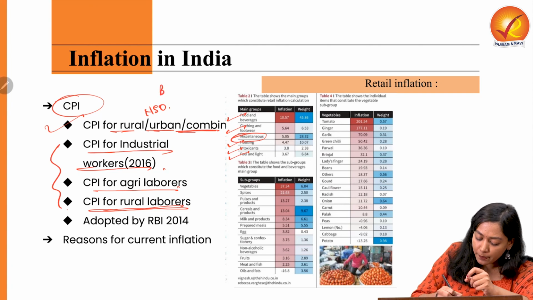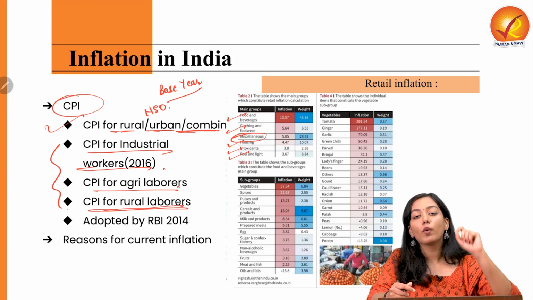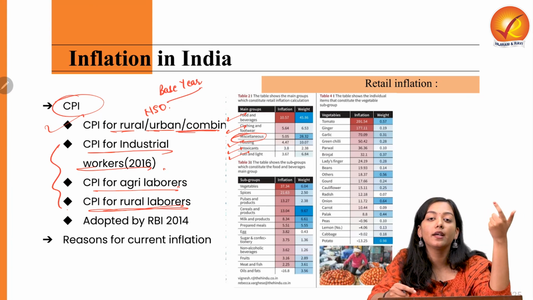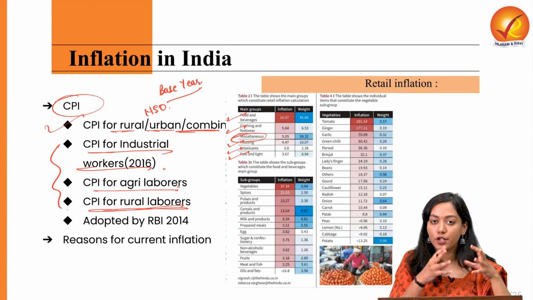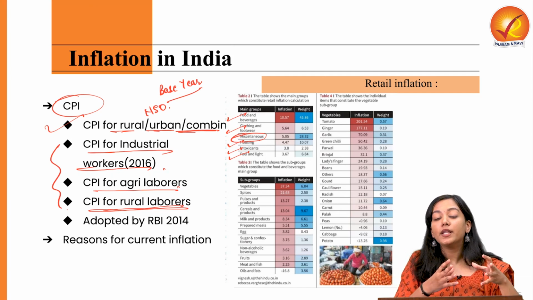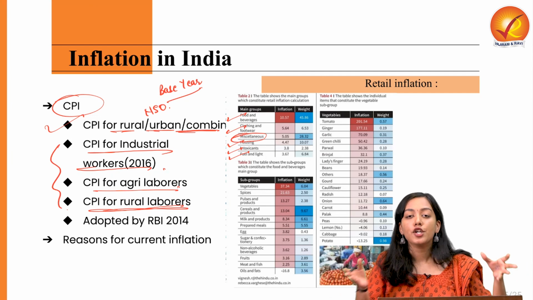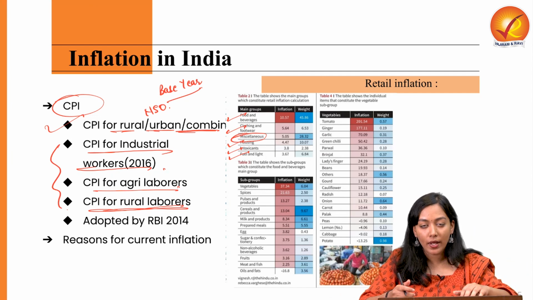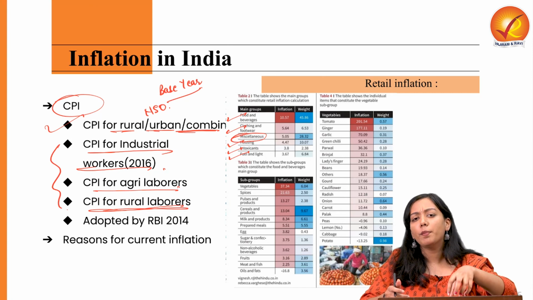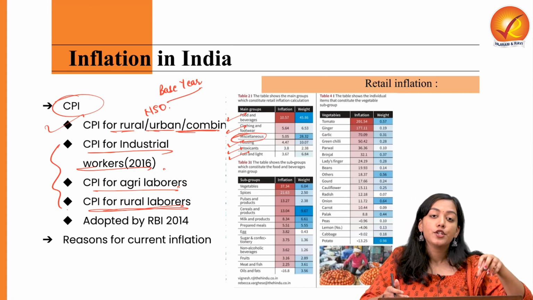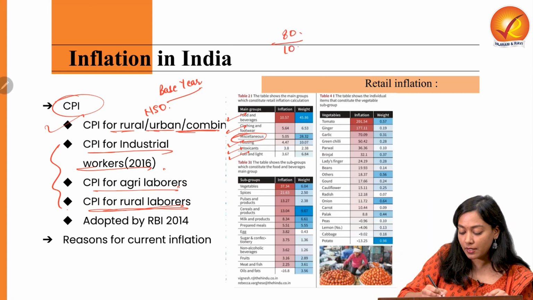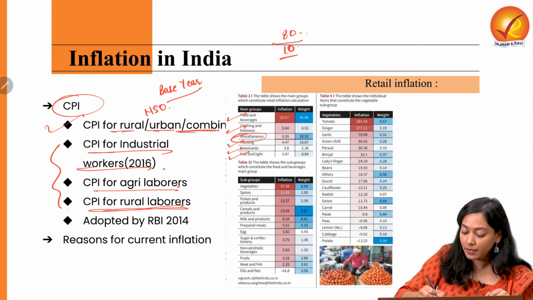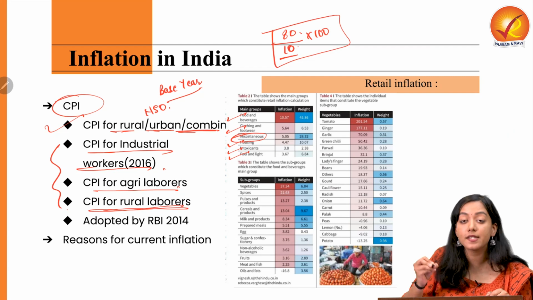Now, let's talk about the base year. Why do we need to talk about base year? Because one question must come to your mind. How do we calculate CPI in the first place? See, CPI is basically the prices of a basket of commodity that we are comparing with the same commodities' prices from a base year. So for example, the base year was 5 years ago. What was the price of tomato back then? It was probably 10 rupees. Now it is 80 rupees. So basically, I will be calculating it like 80 divided by 10, which is the price during base year, multiplied by 100. This is how I calculate CPI.